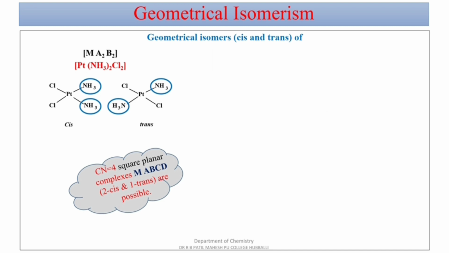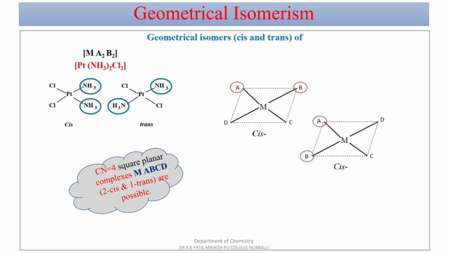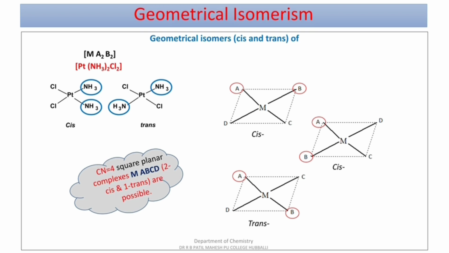You can imagine any 2 ligands of the same priority. In this case, I consider A and B having the same priority. On the same side gives the cis isomer. Another pair, same side priority, gives a cis isomer, whereas when they are on the opposite side it gives the trans isomer, which is one of the competitive exam questions.